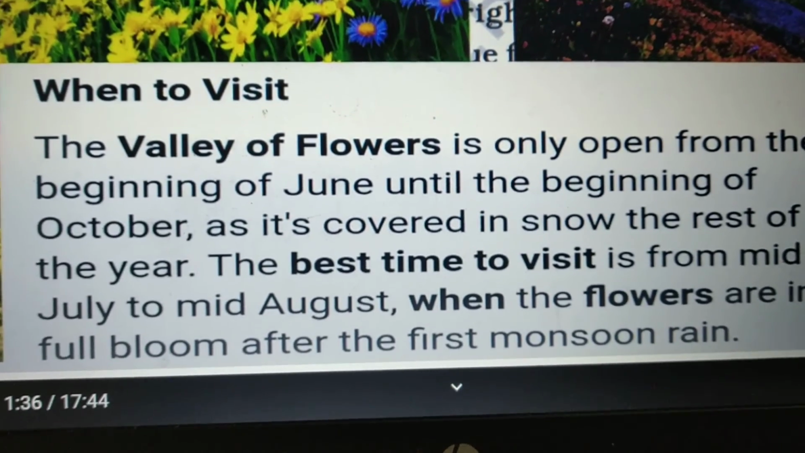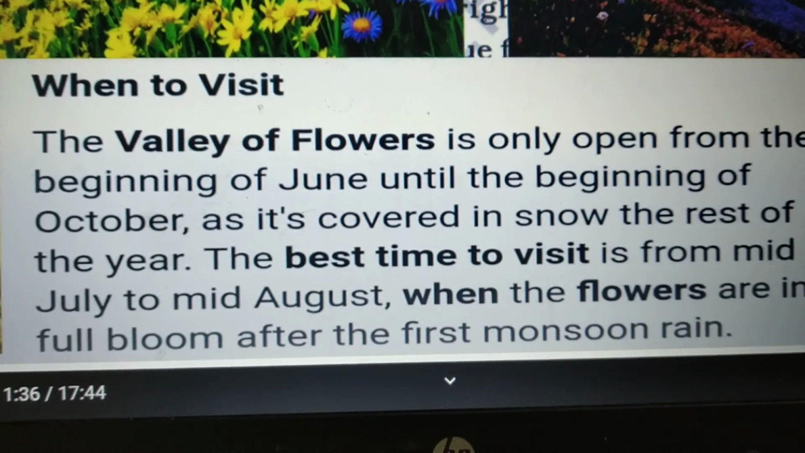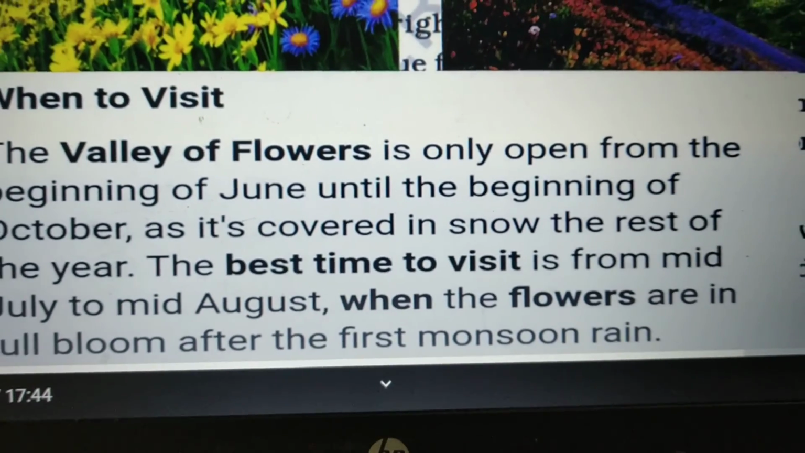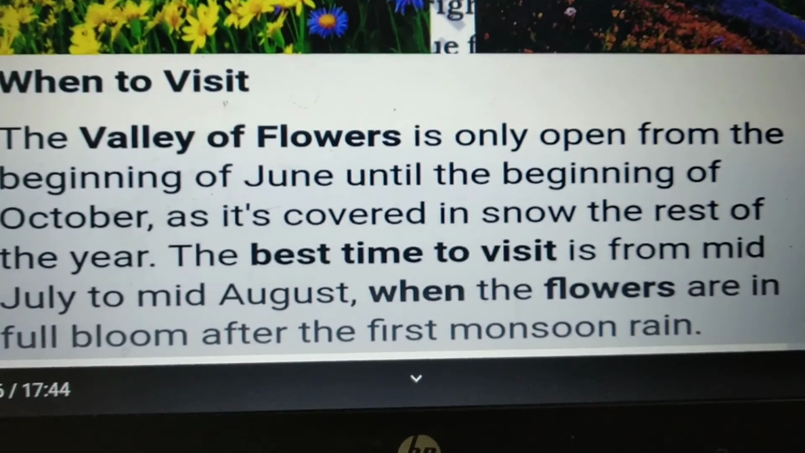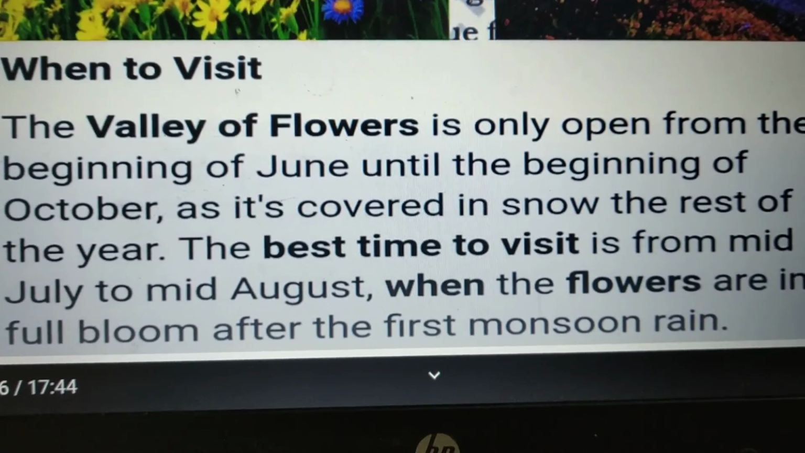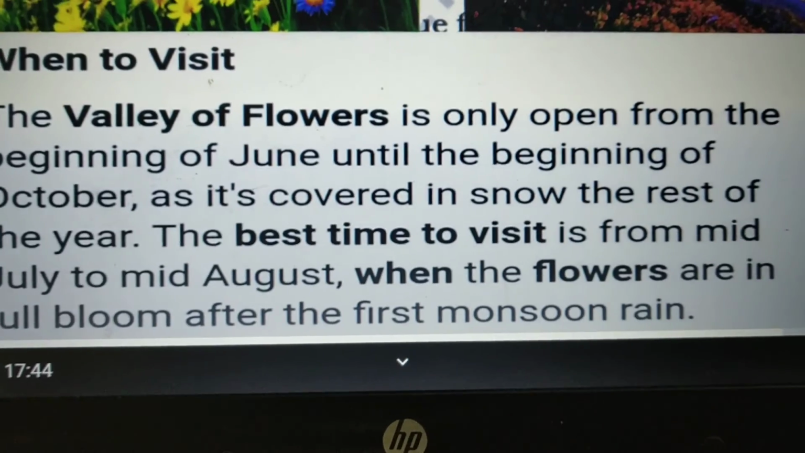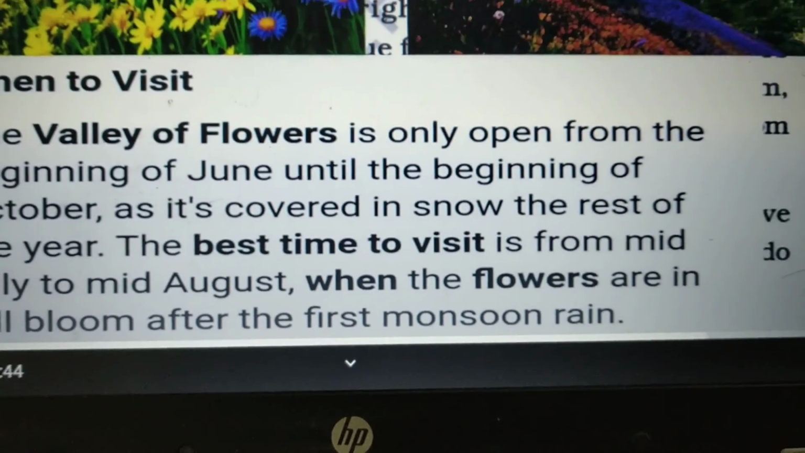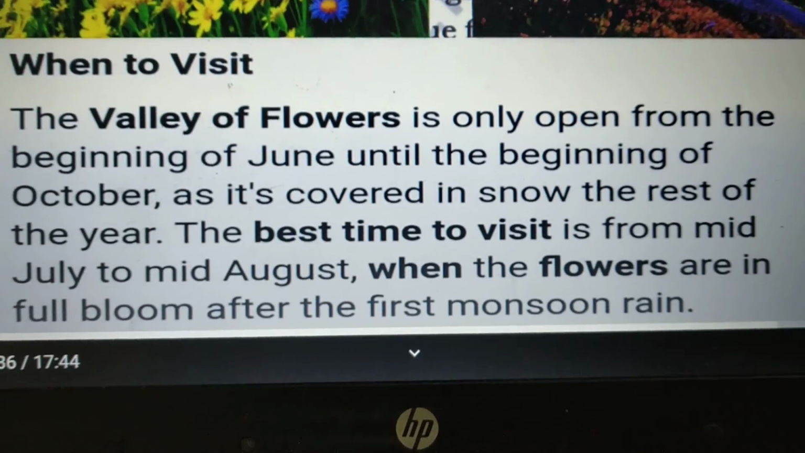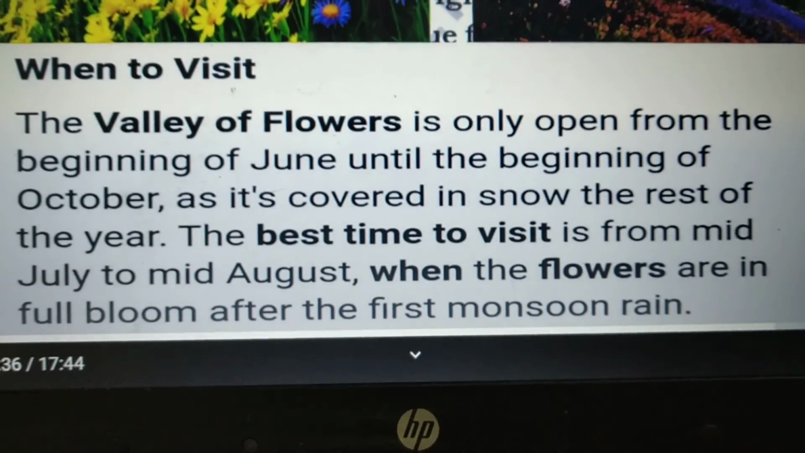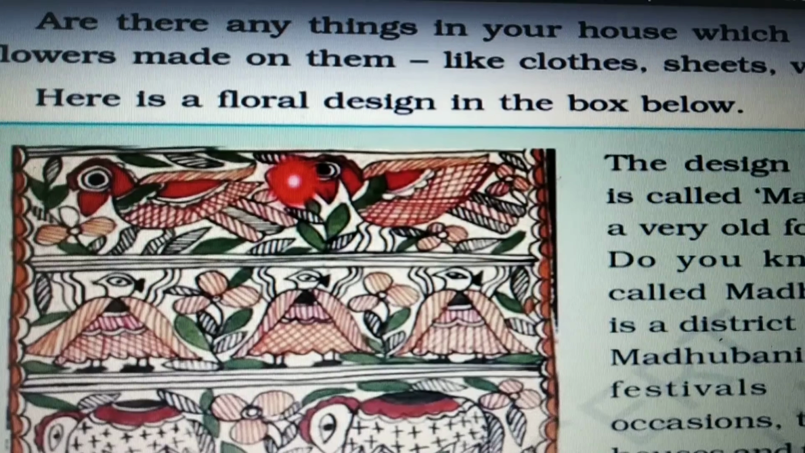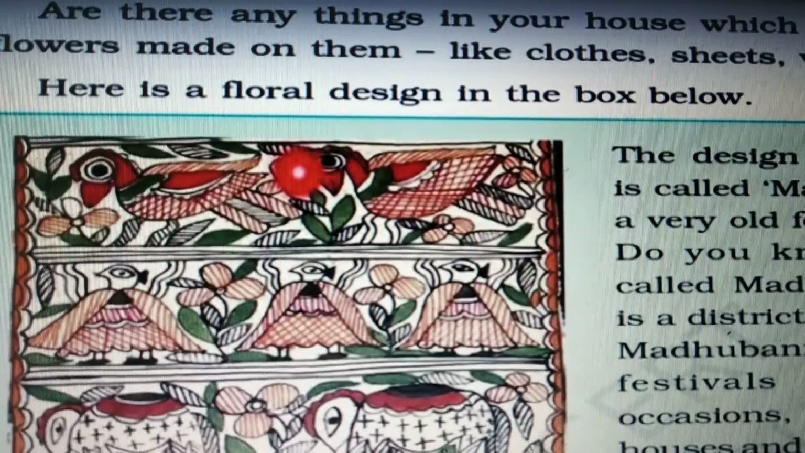So let me tell you when to visit the Valley of Flowers. The Valley of Flowers is open only from the beginning of June until the beginning of October, as it is covered in snow the rest of the year. The best time to visit is from mid-July to mid-August, when the flowers are in full bloom after the first monsoon rain. This is page number 85.